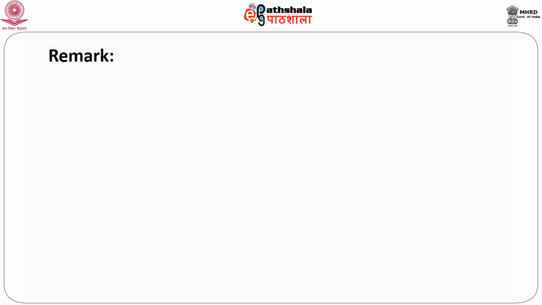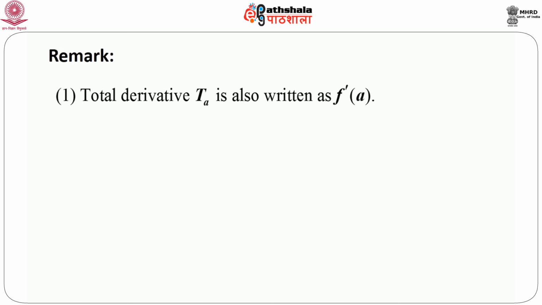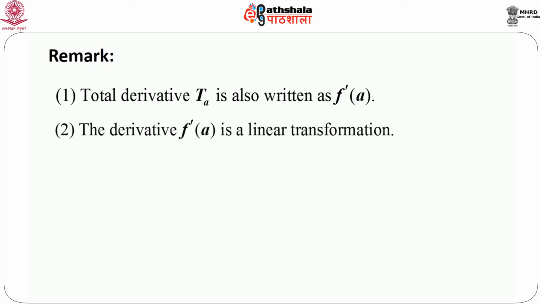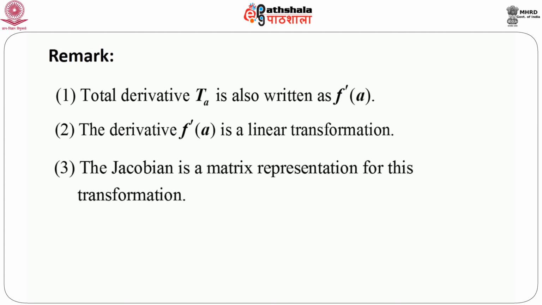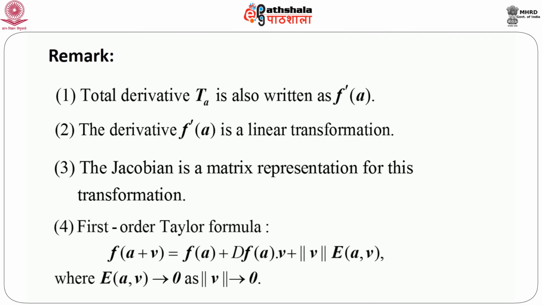A few remarks. Total derivative Ta can also be written as f prime a, just a notation. It is clear that derivative f prime a, which is nothing but Ta, is a linear transformation, which is immediately clear because Ta can be written as Df(a) into y using matrix multiplication. The Jacobian is a matrix representation of this transformation which we have just defined. And lastly, this is nothing but the first order Taylor formula, which we can write formally as f(a + v) equals f(a) plus Df(a) into v plus norm of v, v is a vector, into e(a, v), e again is a vector, where e(a, v) goes to 0 as norm of v goes to 0.